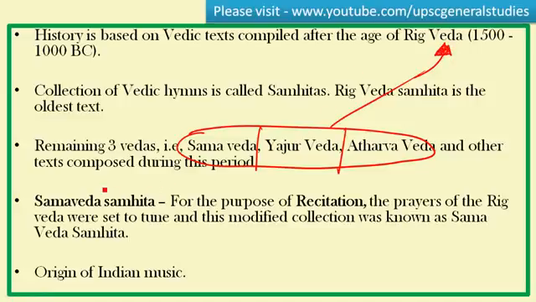For example, Samaveda Samhita was composed for the purpose of recitation. The prayers, the hymns of the original Rig Veda were set to tune, and these prayers were composed in a musical fashion for ritualistic purposes. So that was the main purpose of Samaveda Samhita. This modified collection was known as Samaveda Samhita, recitation, that is Samaveda. Here, Samaveda Samhita is the source of origin for Indian music.